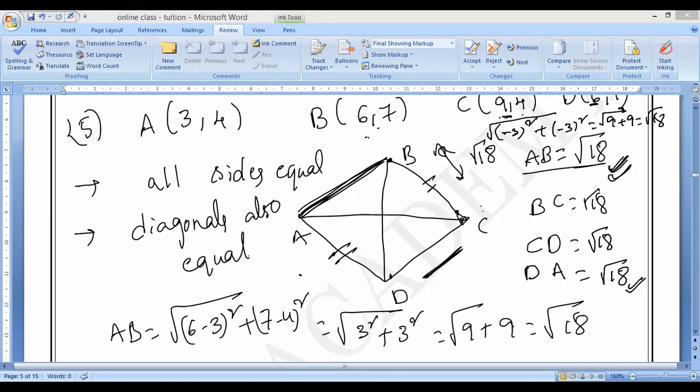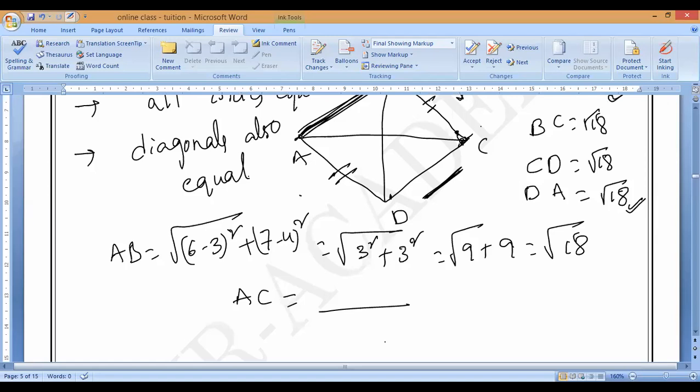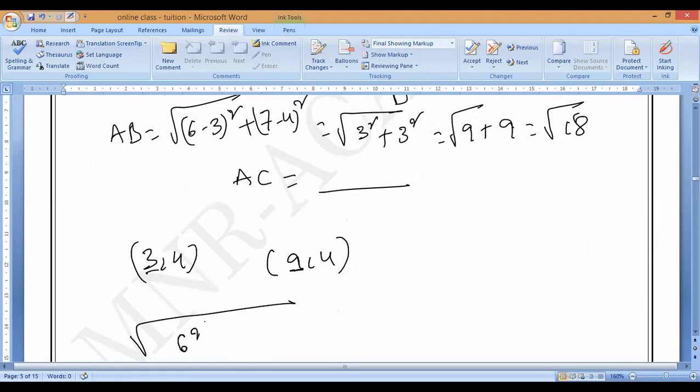All sides are equal, and now check the diagonals. What is AC? Distance between A and C. A is 3, 4 and C is 9, 4. Distance between A and C is root over 9 minus 3 whole square, 9 minus 3 means 6 square.